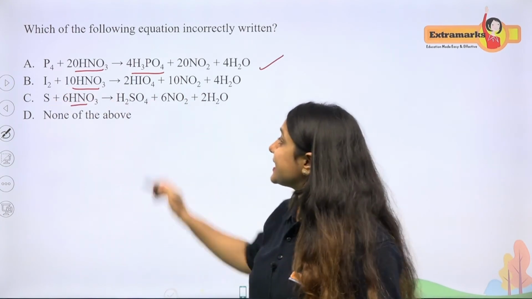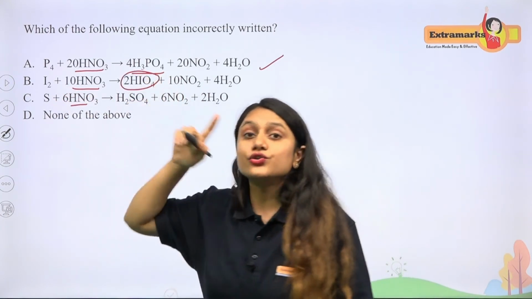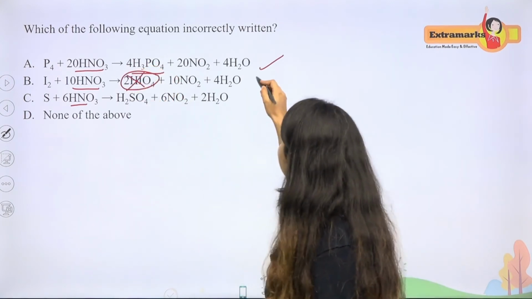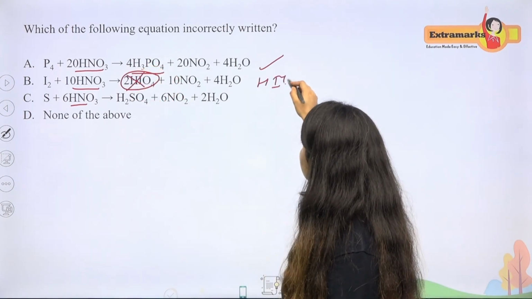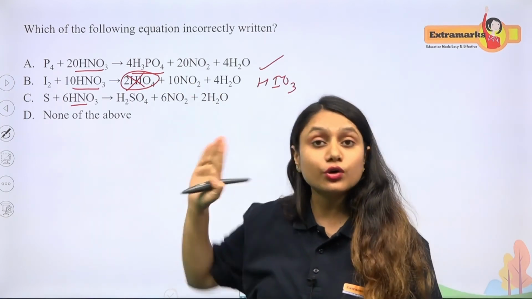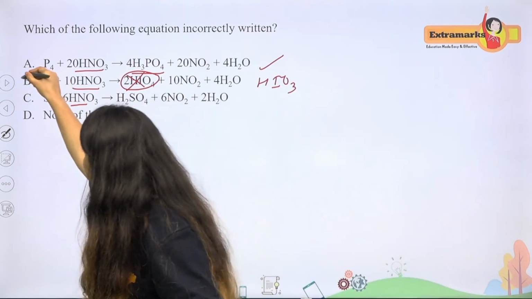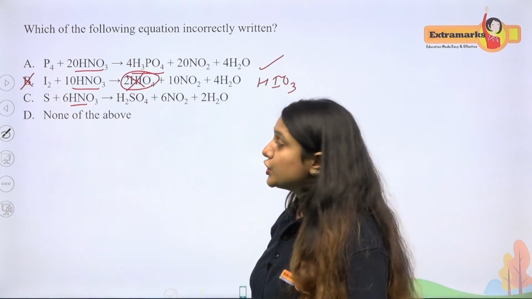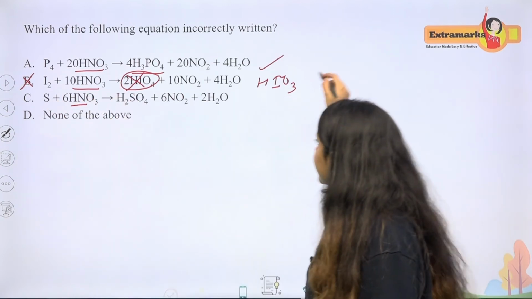I2 will be oxidized to HIO4. Is it correct? No. I2 will not be oxidized till HIO4. The correct product will be HIO3. So HNO3 oxidizes I2 to HIO3, not HIO4. So this is incorrectly written, and this is our correct answer. So B is the correct choice.